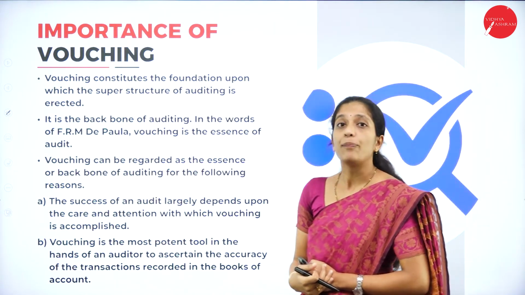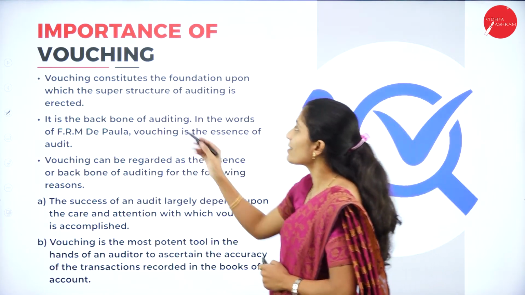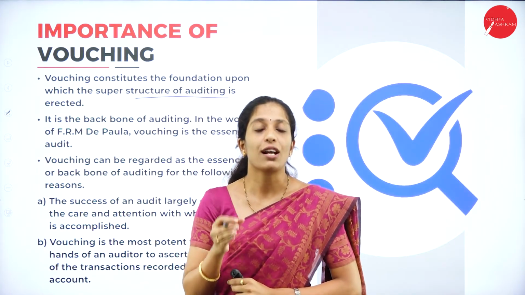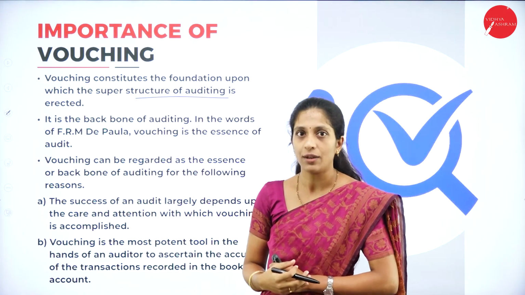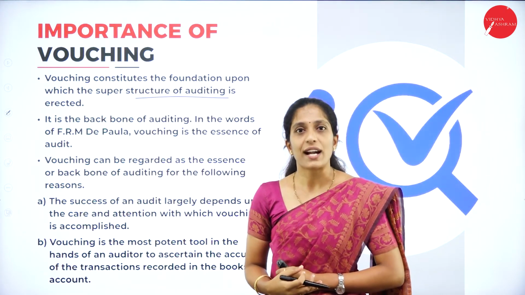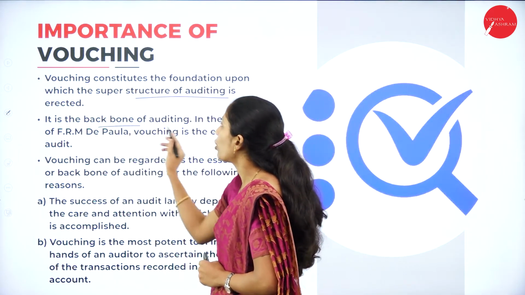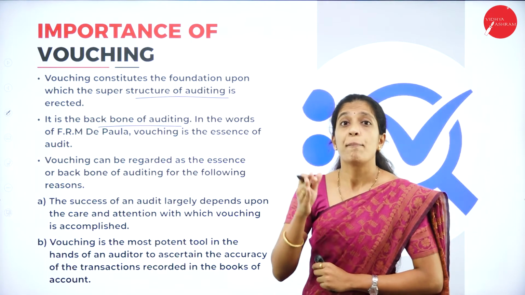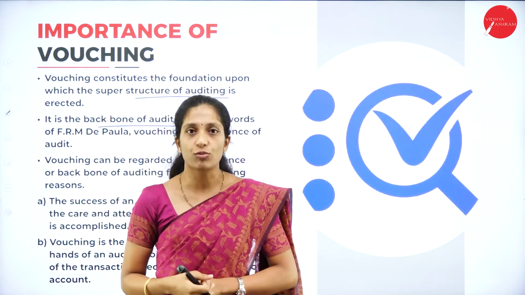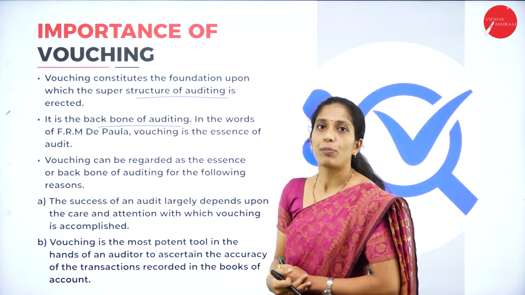Now let us see what is the importance of vouching. Vouching constitutes the foundation upon which the superstructure of auditing is erected. Vouching is conducted in order to see the accuracy of the auditing process. If the vouching is proper, then of course the report provided by the auditor in the form of an audit report will also be correct. So it is the backbone of auditing. Auditing always depends upon vouching.